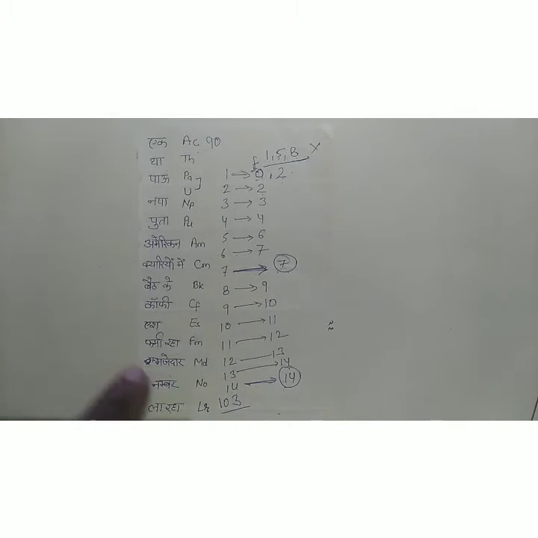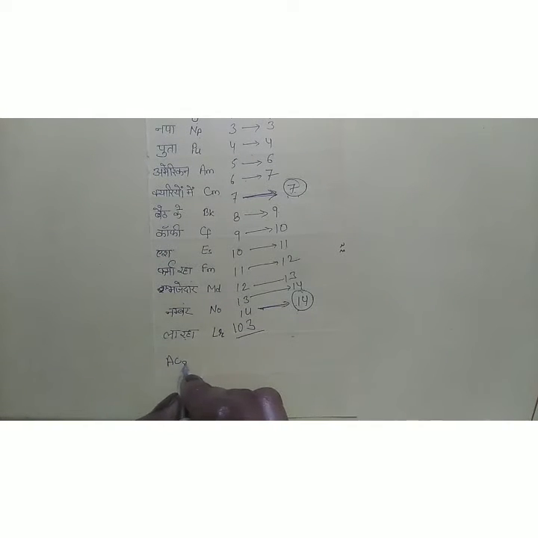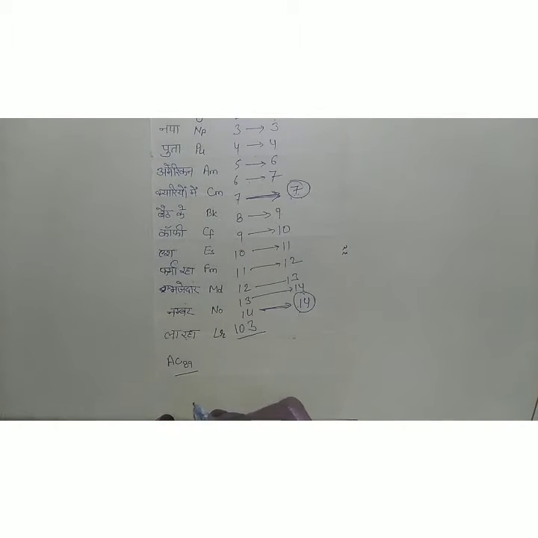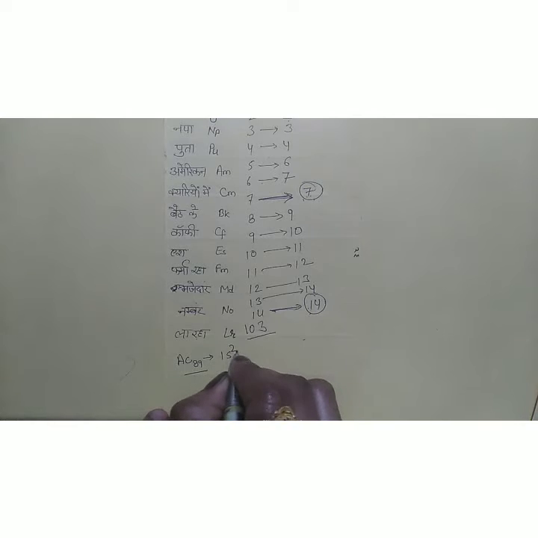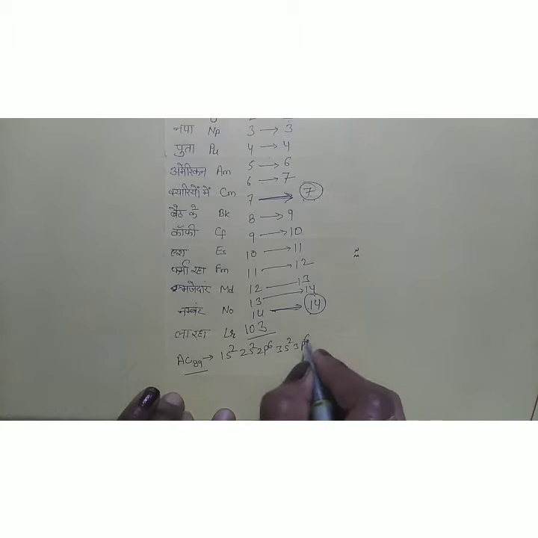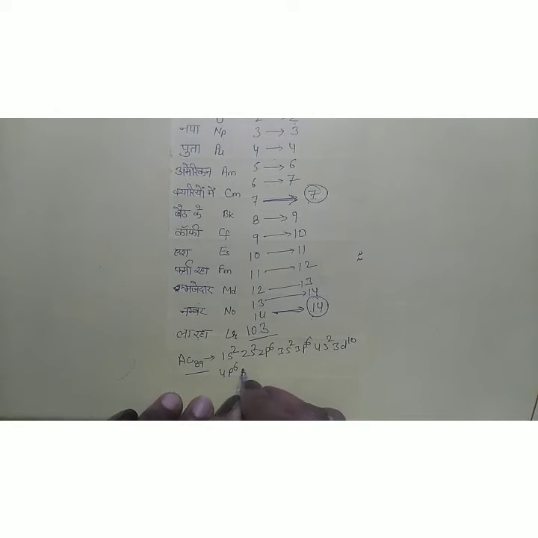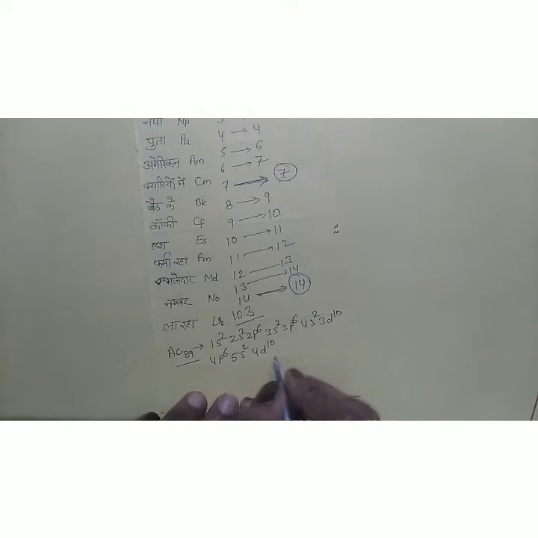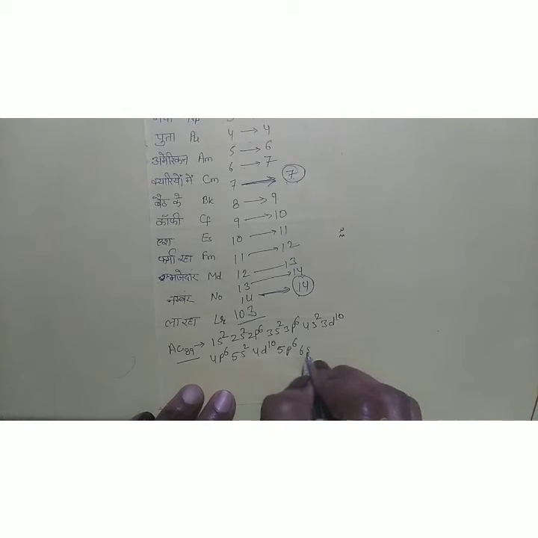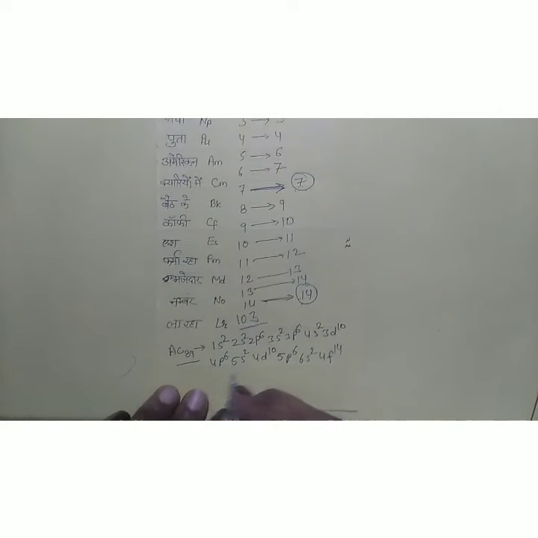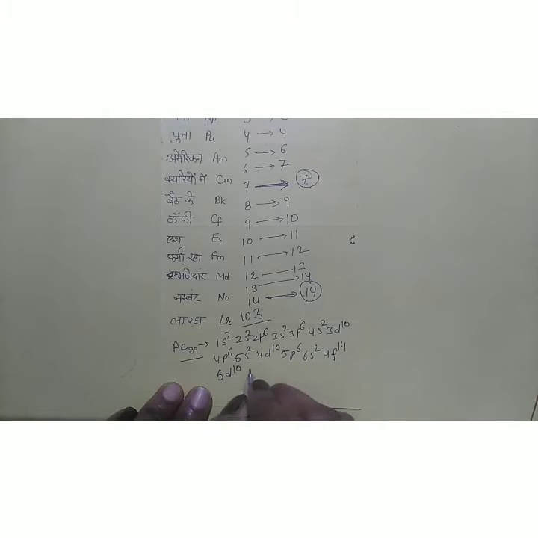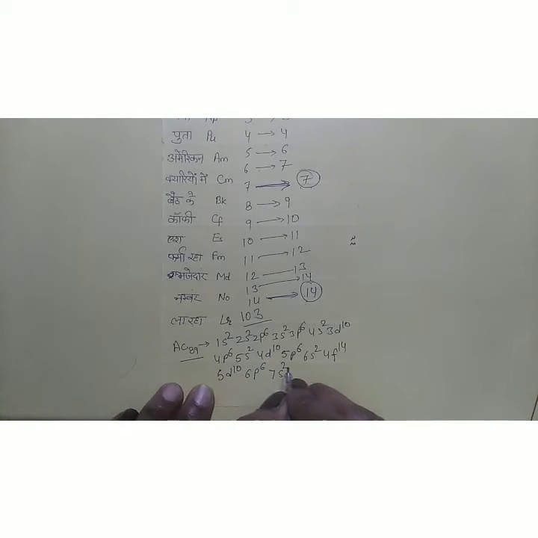Now we will start the electronic configuration. First of all, we write the electronic configuration of actinium, that is 89. 1s2, 2s2, 2p6, 3s2, 3p6, 4s2, 3d10, 4p6, 5s2, 4d10, 5p6, 6s2, 4f14, 5d10, 6p6, 7s2 and 6d1.